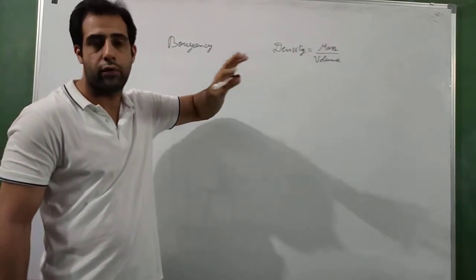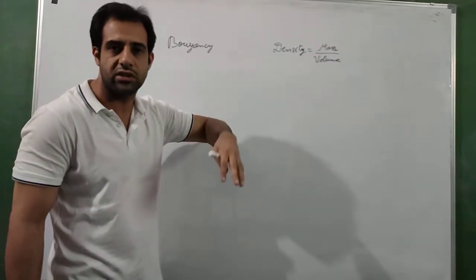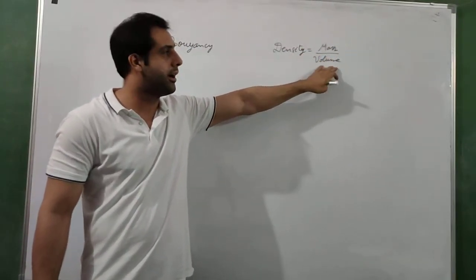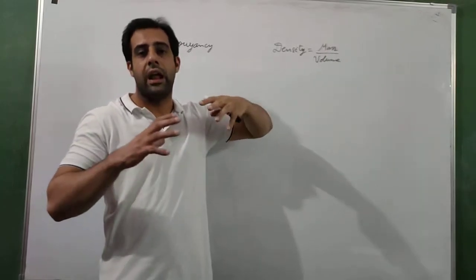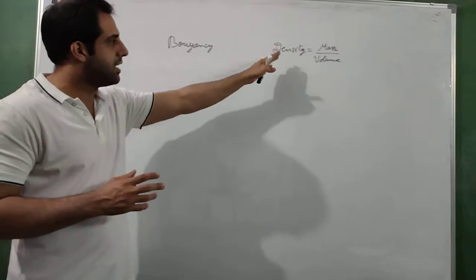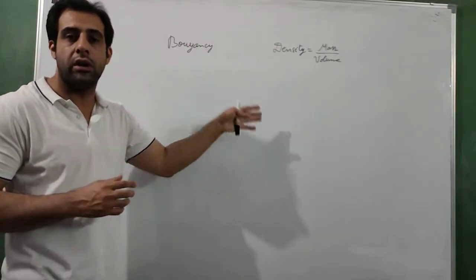We can use this formula to find density of any kind of substance, not just fluids, solids also. Density of the substance equals the mass of that substance divided by the volume of the substance, the volume that substance occupies. So this density decides the buoyant force of the fluid.